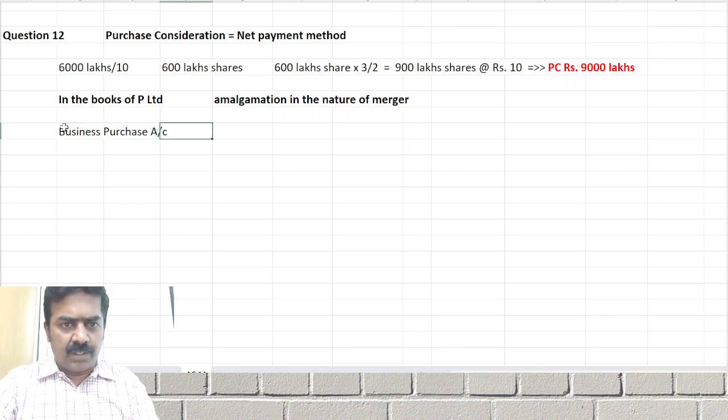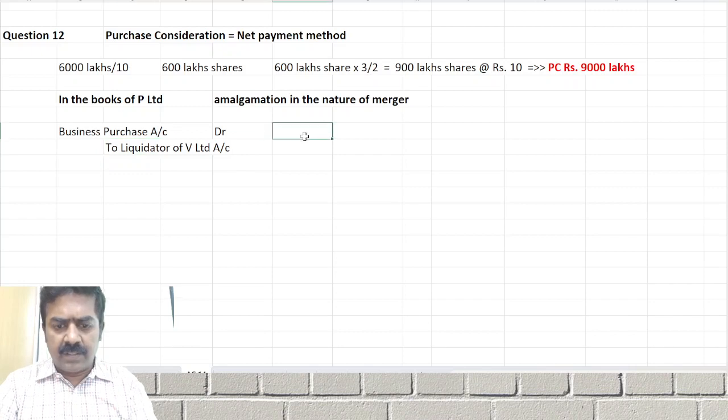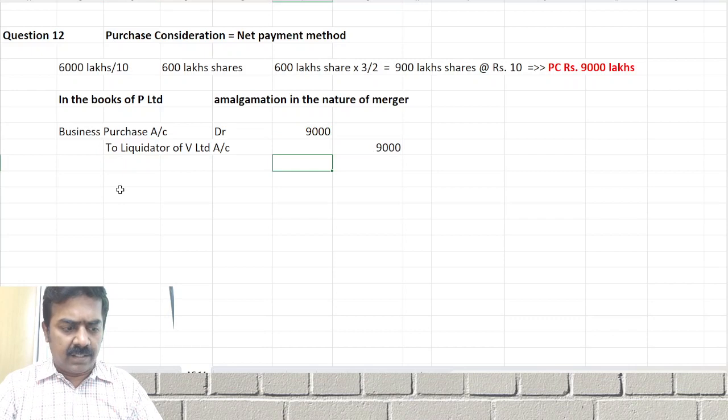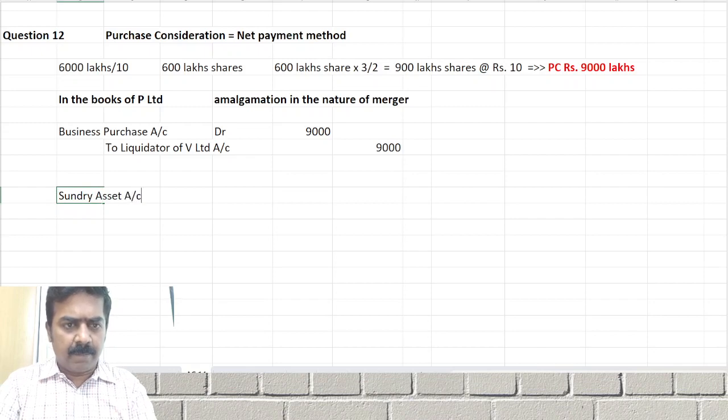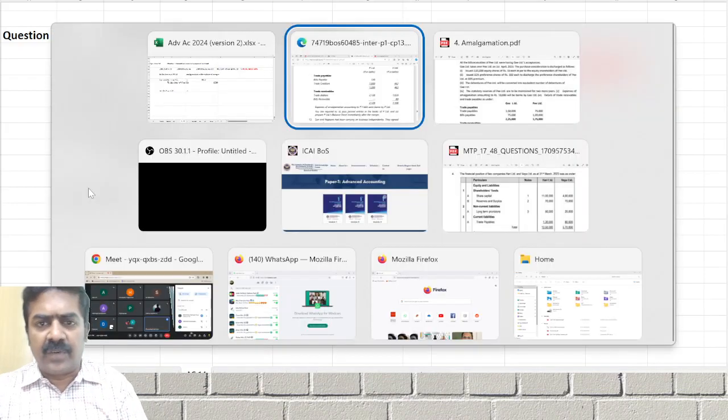Business purchase account debtor to liquidator of which company? V Limited. You can do it along with me. What is the purchase consideration? 9,000 rupees in lakhs. Then debit the assets. For classroom purpose, use sundry assets account. Sundry assets account debit, total of all the assets.